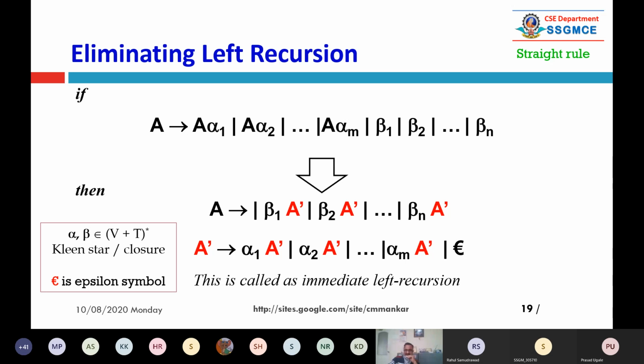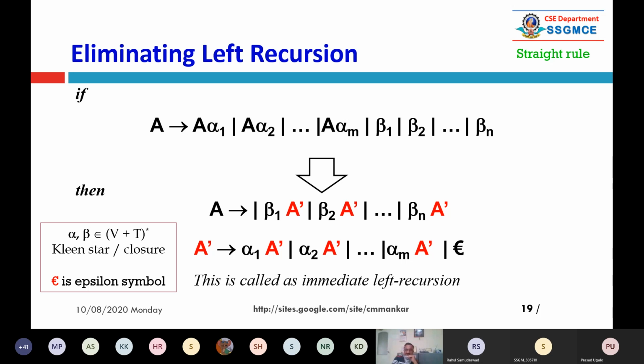It is very simple. It is a pattern. If it is given, then you have to convert it in this way. Actually, it is mechanical, don't overthink. So A dash generates alpha 1 A dash, alpha 2 A dash, up to alpha m A dash, and then epsilon. Epsilon is a null production or epsilon production. So this is the epsilon symbol. I hope you got this. This is called immediate left recursion, and this is called the straight rule. It means the given left recursive production rule contains m plus n production rules.